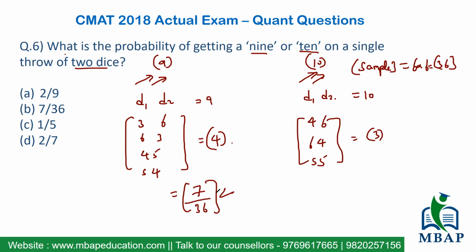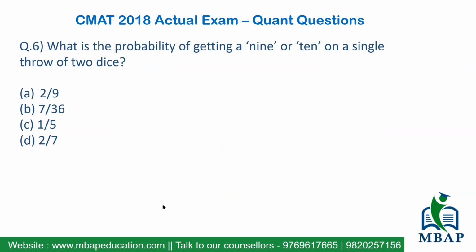So my answer for the probability of getting either a 9 or a 10 in a single throw of 2 dice will be 7 upon 36, and that's option number B. I hope even this answer is clearly understood by all of you. As we have seen, probability-based questions are not going to be difficult at all, provided your basic concepts of permutation and combination are clear and you have solved previous year questions of the CMAT examination well. It's not going to be difficult for you to crack these questions which come up in this examination.